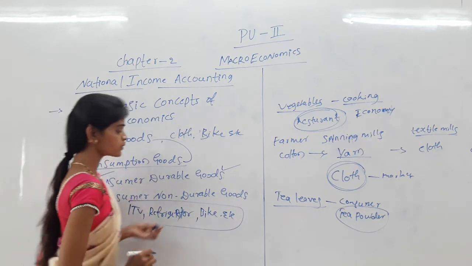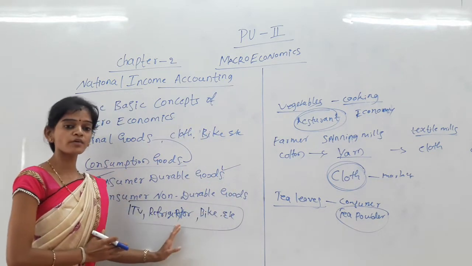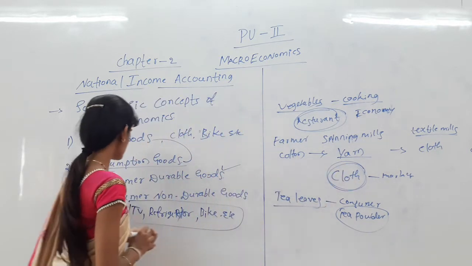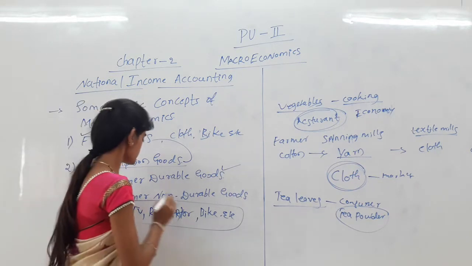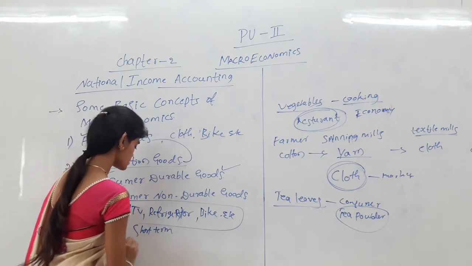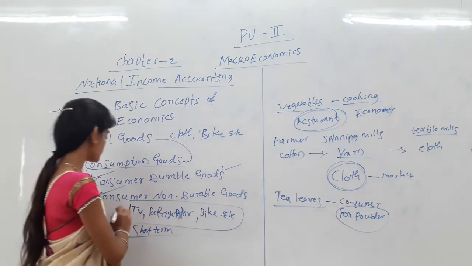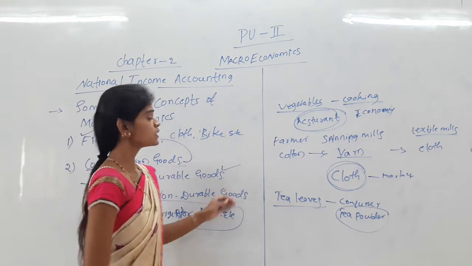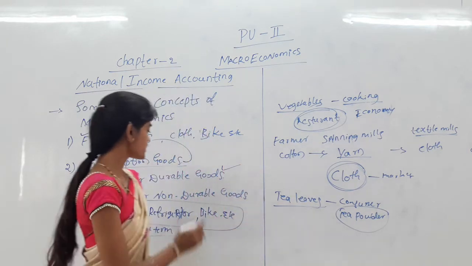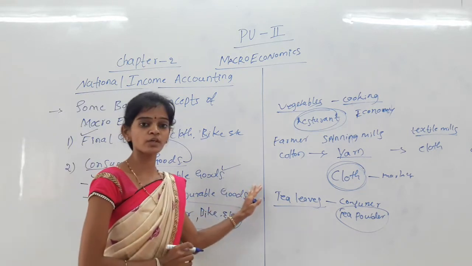So consumer durable goods are consumed for at least 3 years, which means long-term consumption. Then there is the consumer non-durable goods. These are the goods consumed in the short term, like milk and vegetables. So consumption goods are like final goods, ultimately purchased from the market. There are two types: durable goods are long-term consumption and non-durable goods are short-term consumption.